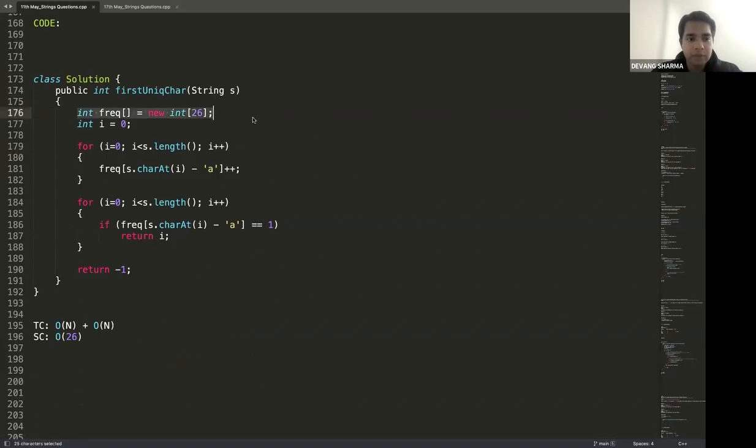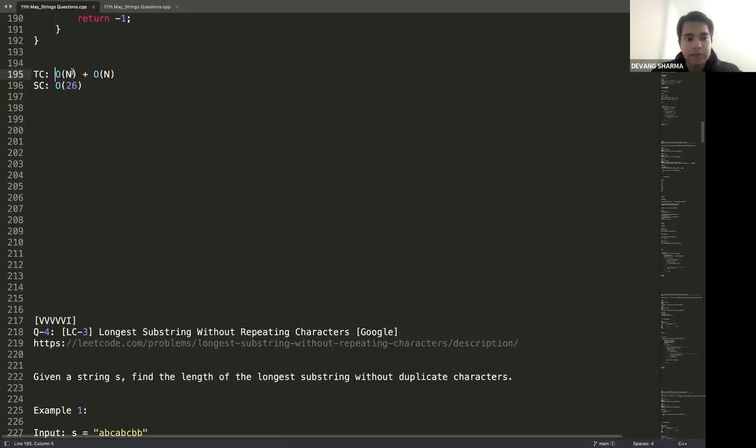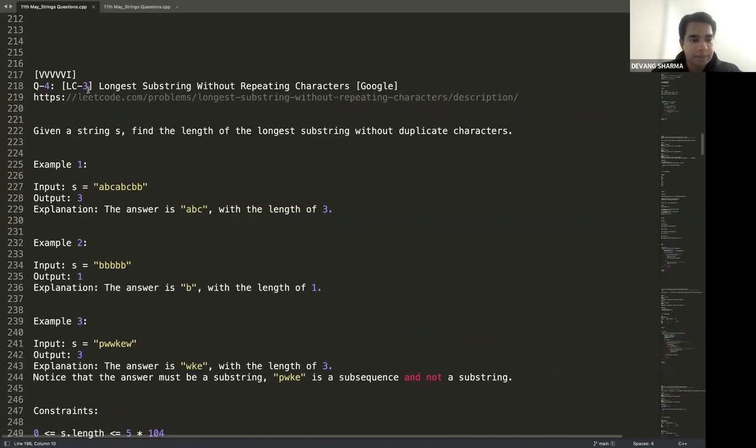So I create a frequency array of size 26, with i equal to 0. I iterate over the string. First I increment the frequency, and then I go over the string again to check what is the first unique character in the string, then return its index. Time complexity, I have to iterate the string twice, space complexity O(26).